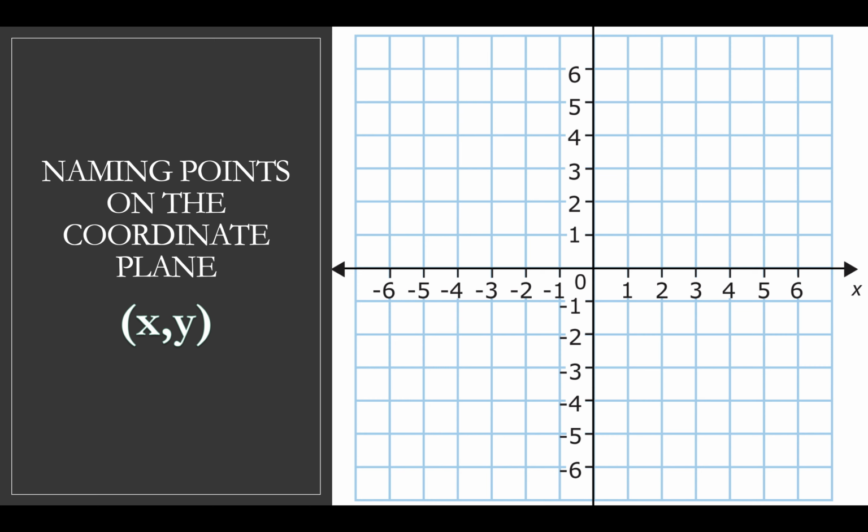So a coordinate has a few rules, and we need to talk about those rules. First, a coordinate is always going to be an x, y coordinate. X, then y. Never a y, x coordinate. Always x, then y. So the x coordinate is going to go first. Between them is going to be a comma. And it's always going to be surrounded by parentheses.